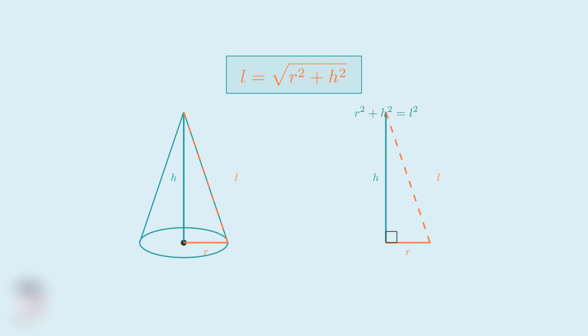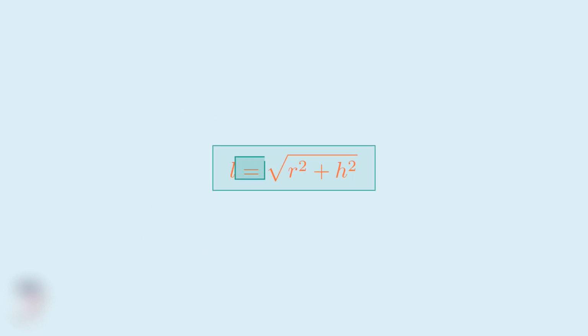In our triangle, the slant height L is the hypotenuse, while R and H are the two legs of the right triangle. So we can substitute these values into the Pythagorean theorem. To solve for L, we need to take the square root of both sides. This gives us our slant height formula. Let's break down what each part of this formula means. The R represents the radius of the cone's base. This is always measured from the center to the edge.